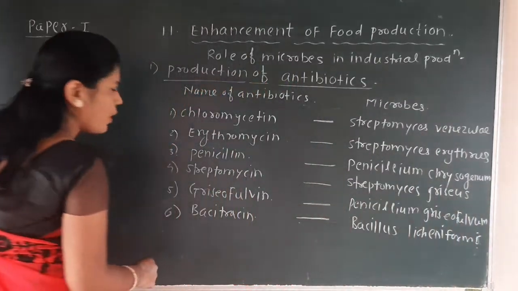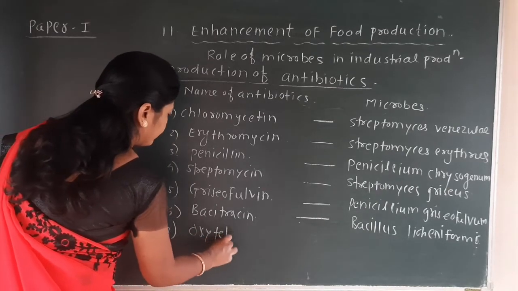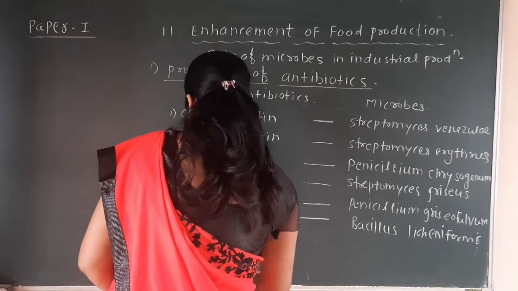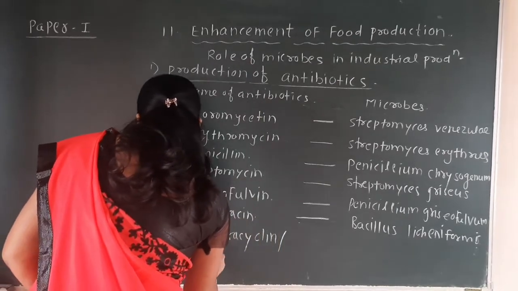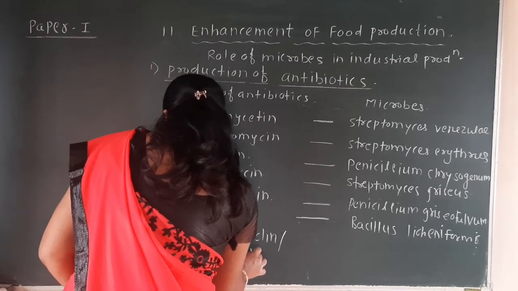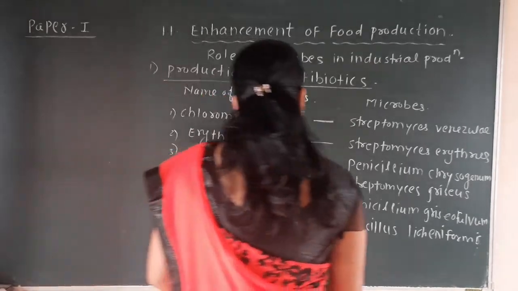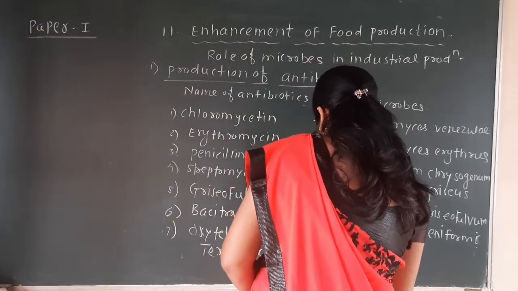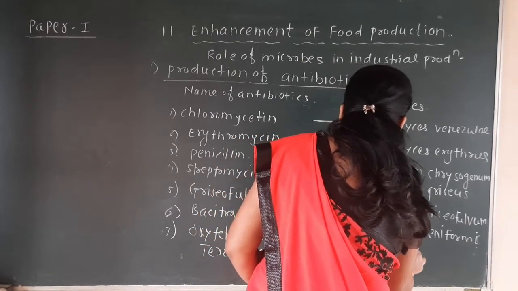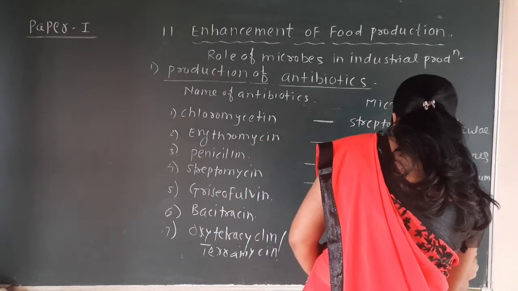And last one is oxytetracycline. Oxytetracycline, or it is also called as terramycin. It is secreted by Streptomyces orificans.